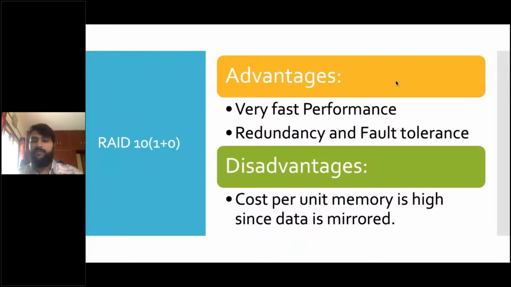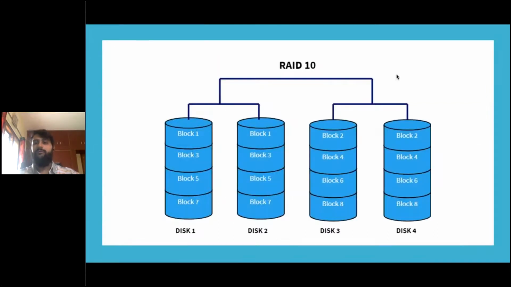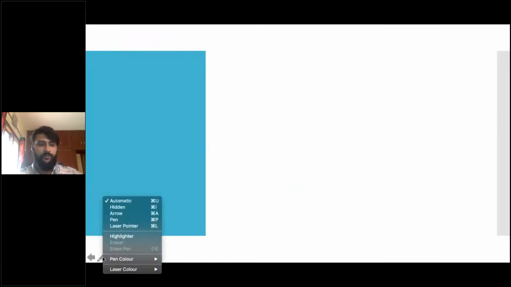And the cost per unit memory is high since data is mirrored. Yeah, as I told you, if you are making 2 copies of the same thing, the cost will obviously be very high, right? So that is what is happening here also. Now I'll just give you an example of RAID recovery. 1 minute.